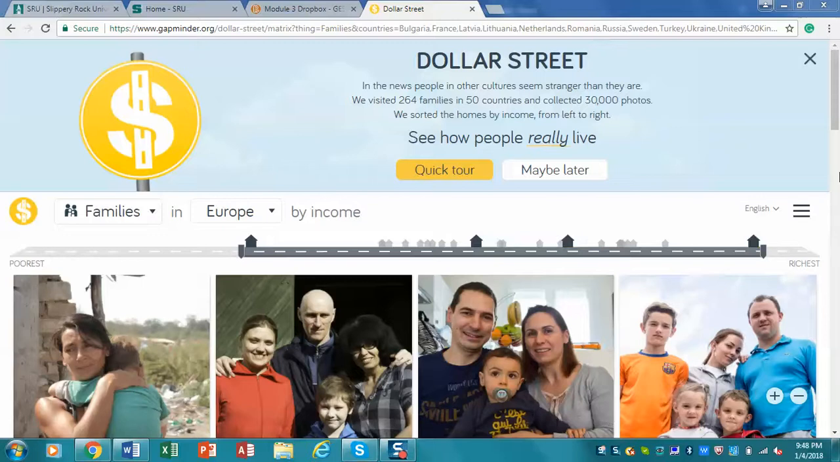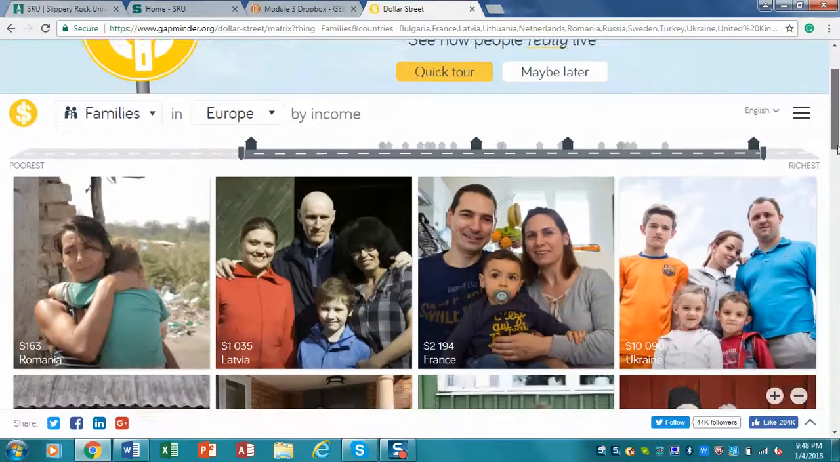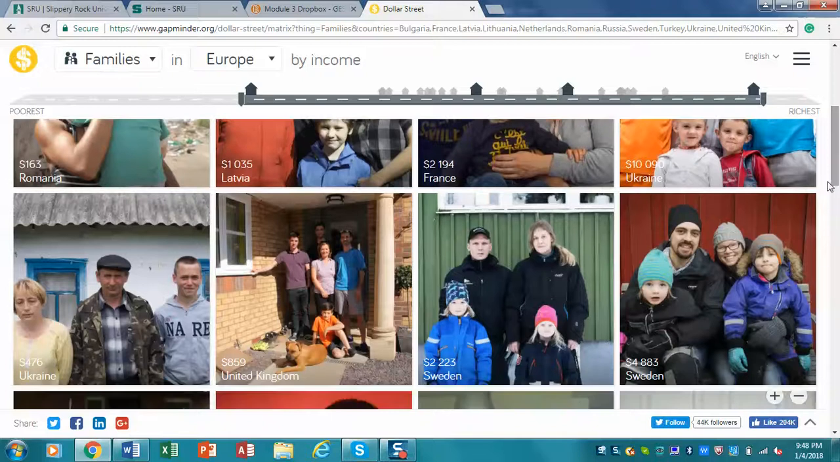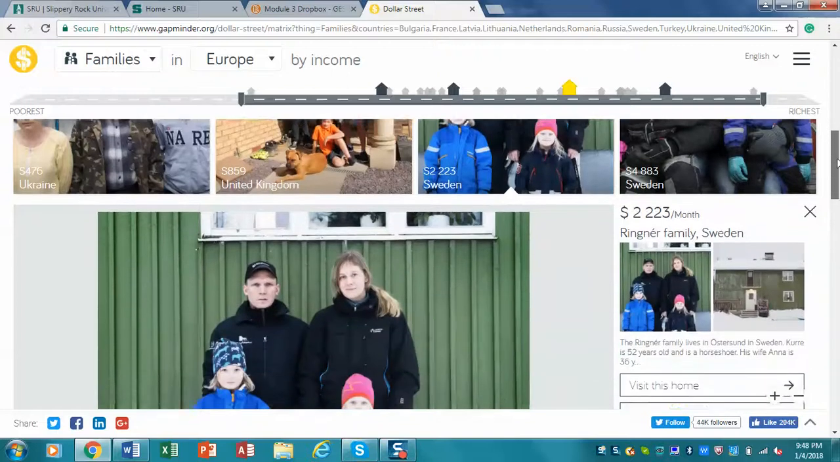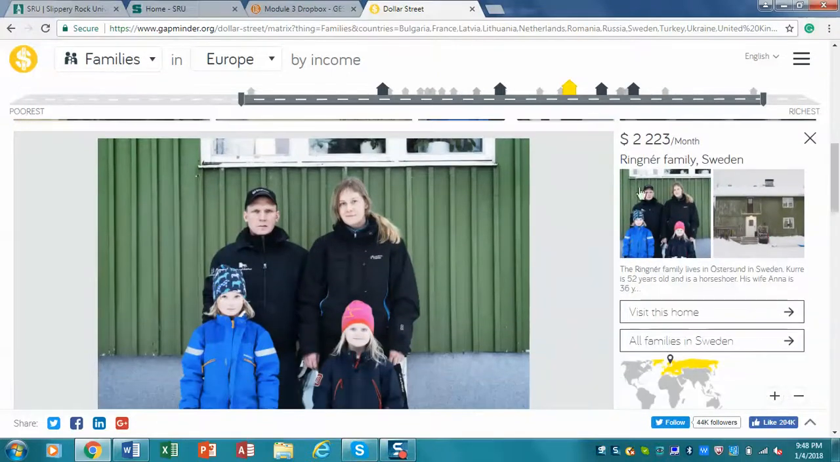So, for example, I'm going to grab a Sweden family here, and you'll scroll down, you'll notice I'm going to grab this one right here. I just want to go through what's available. So, you'll notice I clicked on a family, it opens up here. And this is the Rigner family in Sweden. They live in Östersund in Sweden. And if you click here, you can visit their home.